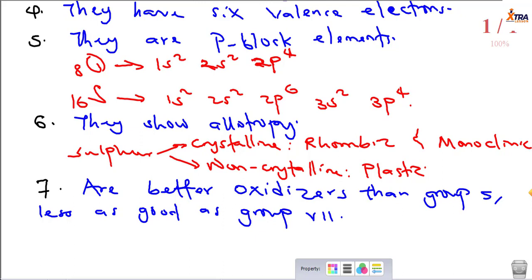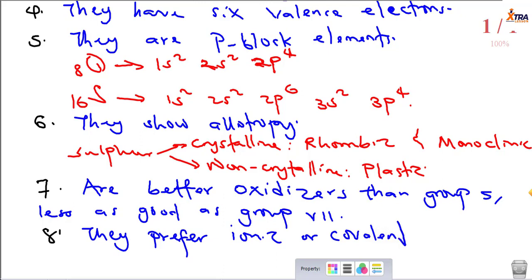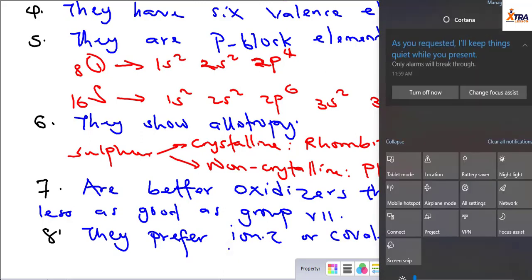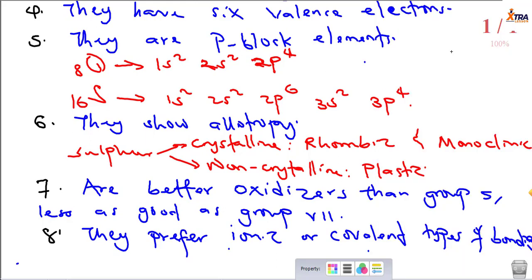Okay, and then of course we also need to state here that these elements prefer ionic or covalent types of bonding. That's when you find group 6 in their compounds, it's most likely either covalent or ionic. So guys, that's about group 6 elements.